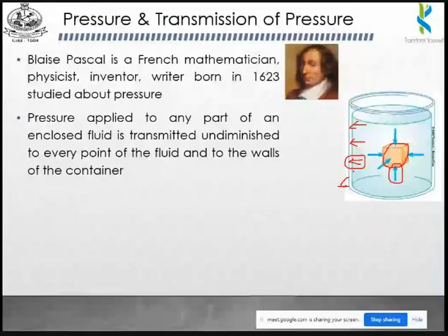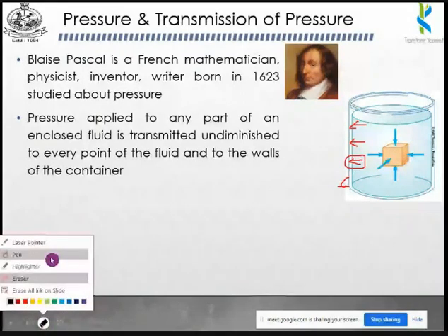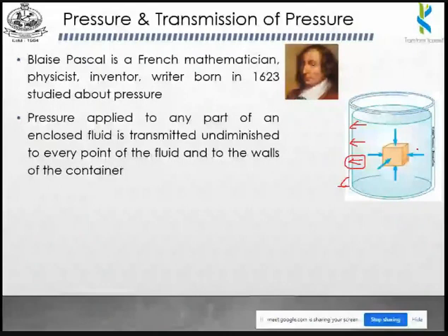And also, here we have a cube, which has six faces. If a pressure is acting on this cube, it will be perpendicular to the face. For example, this one is a vertical face, right? So the pressure force acting on the surface will be perpendicular to this face. Similarly, if it is a horizontal face, you will have a vertical pressure. If it is a vertical face, you will have a horizontal pressure. That is the principle described by Pascal.